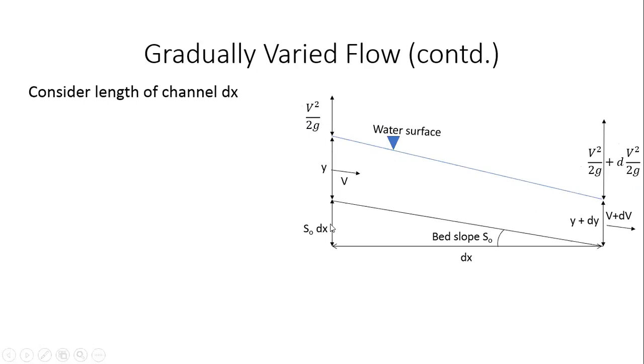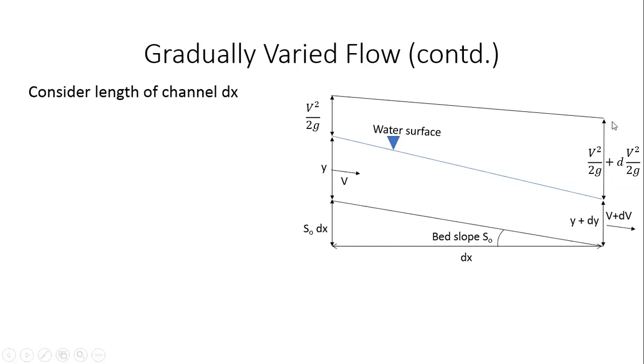Now, if you look at the summation of these three components, right? So this is the elevation head, this is the pressure head, and this is the velocity head. So the summation of these three should constitute the total energy at this cross section, right? Similarly, I have the total energy at this cross section, and the elevation head becomes 0 because the datum is passing through this point, right? So I can join these two points.